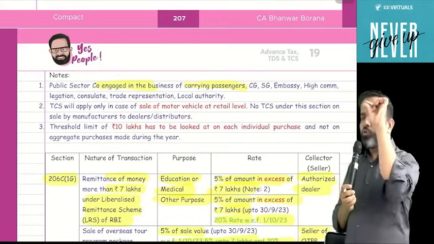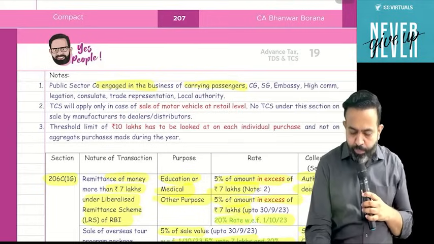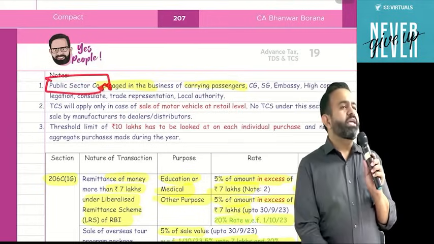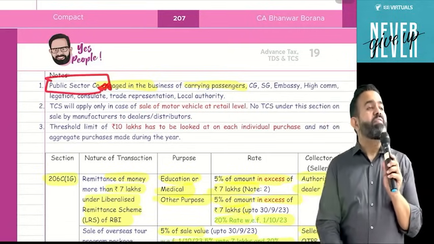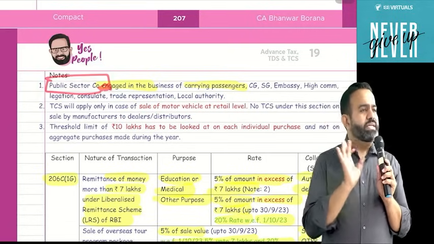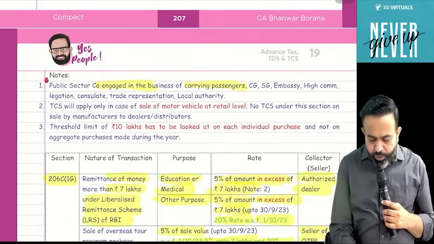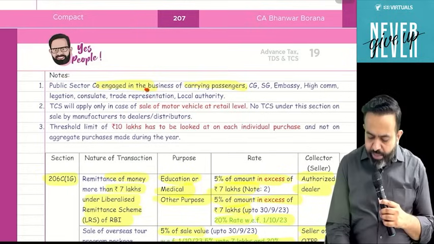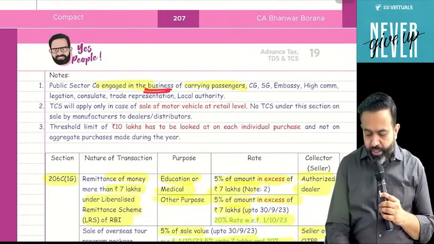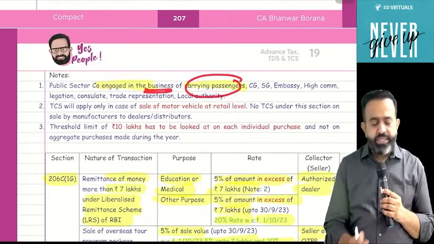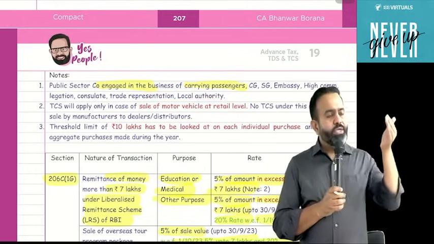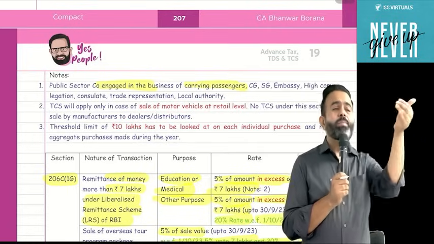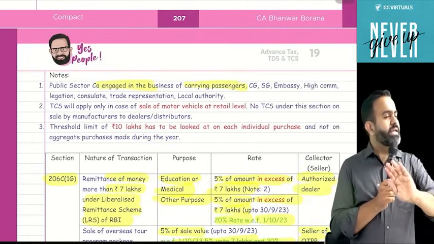Public sector company means whenever there is a government and private partnership, that is known as a public sector company. So if the Tamil Nadu State Transport Corporation purchases any motor vehicle for carrying passengers, such as buses, then TCS is not applicable.